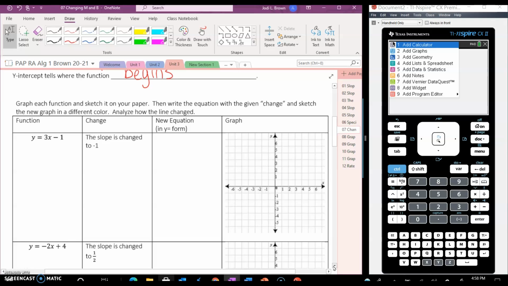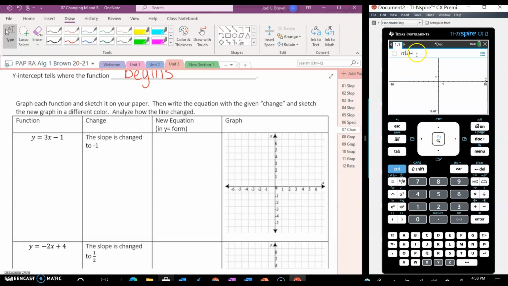All right, so the first function we have is y equals 3x minus 1. So let's graph that. Let's go over here, add graph page. f1 of x is our fancy way of saying y. So we're going to do 3x minus 1, and then hit enter. Okay, and it goes right there. We're just going to sketch that.